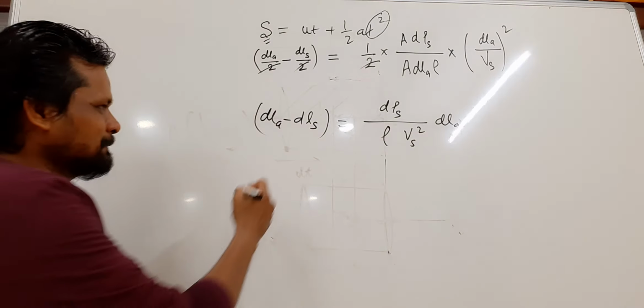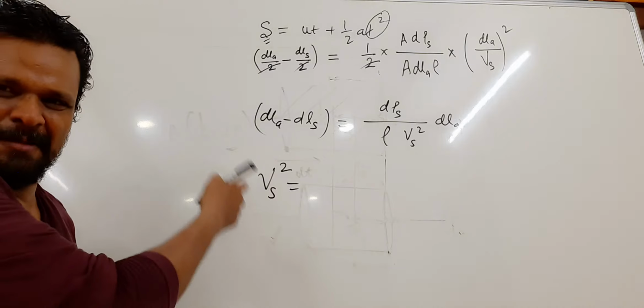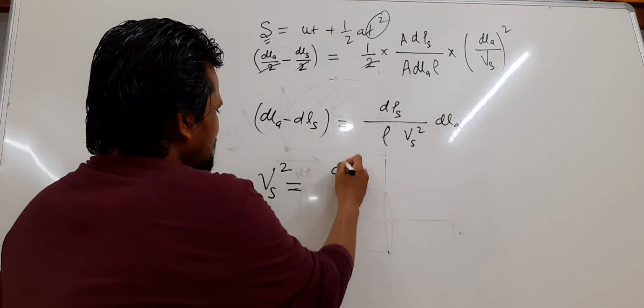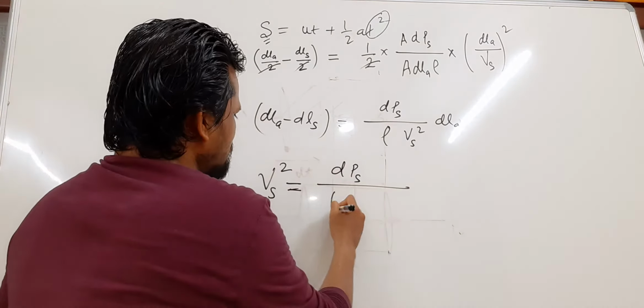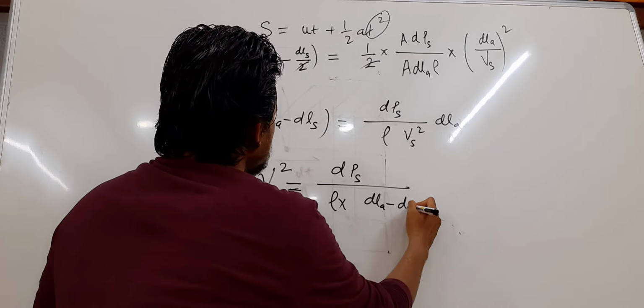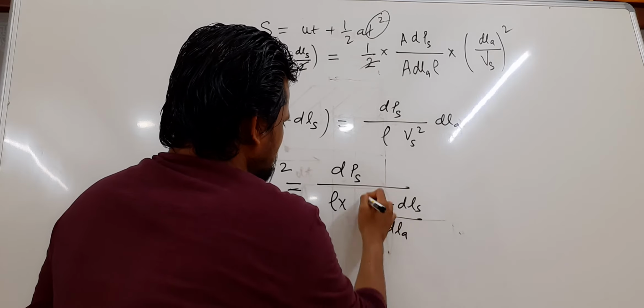Further, could you write: Vs square, a very important equation is coming, please focus. Vs square dps by rho dLA minus dLs divided by dLA.